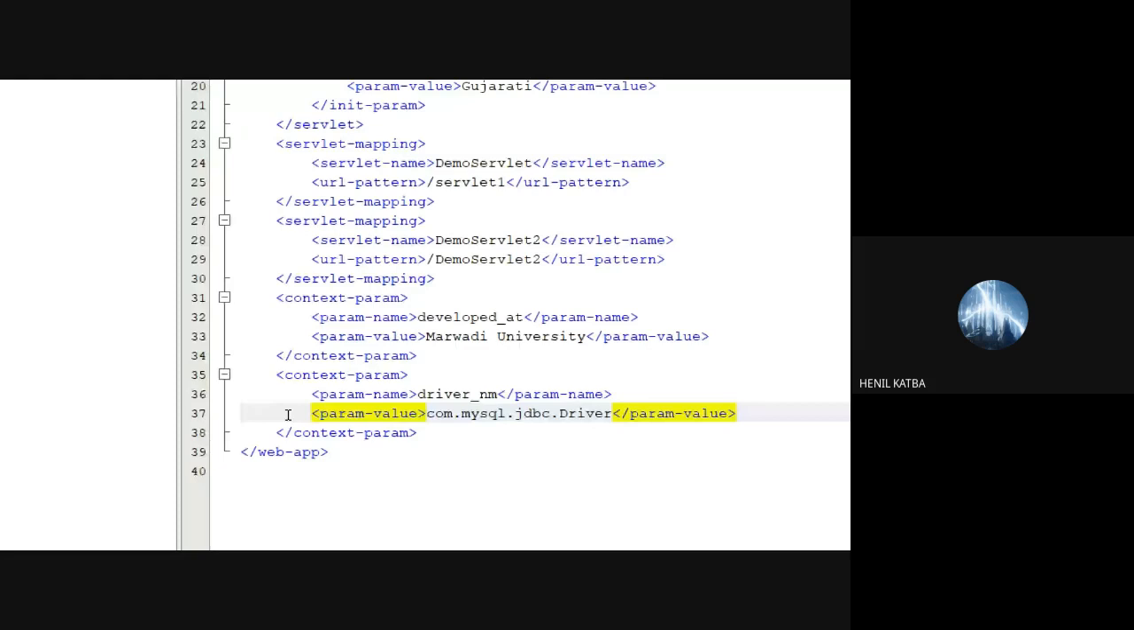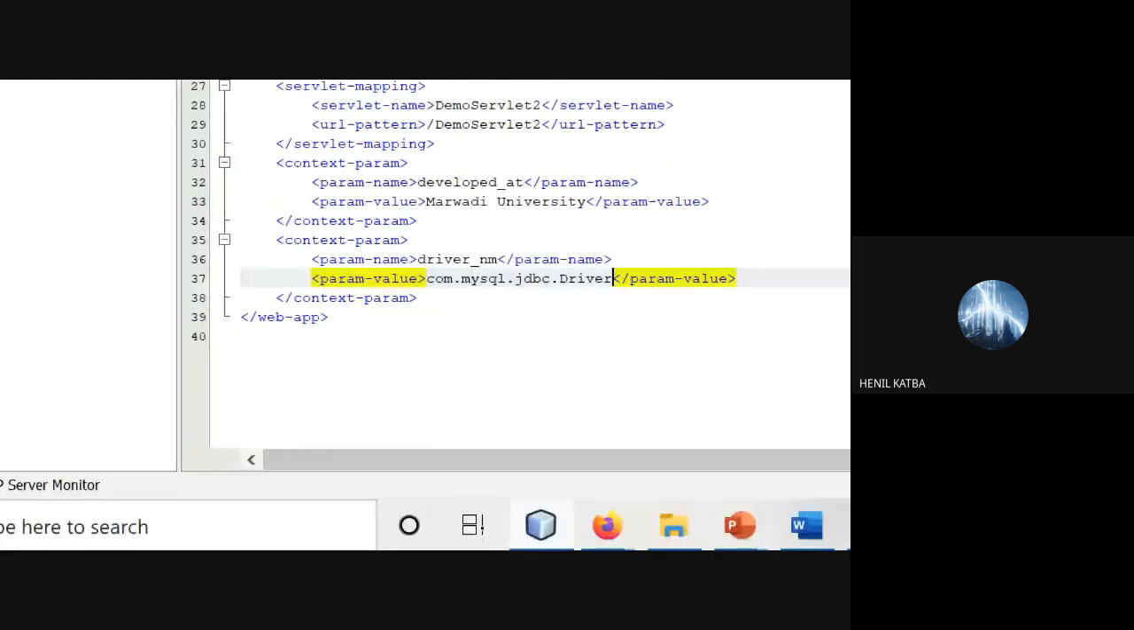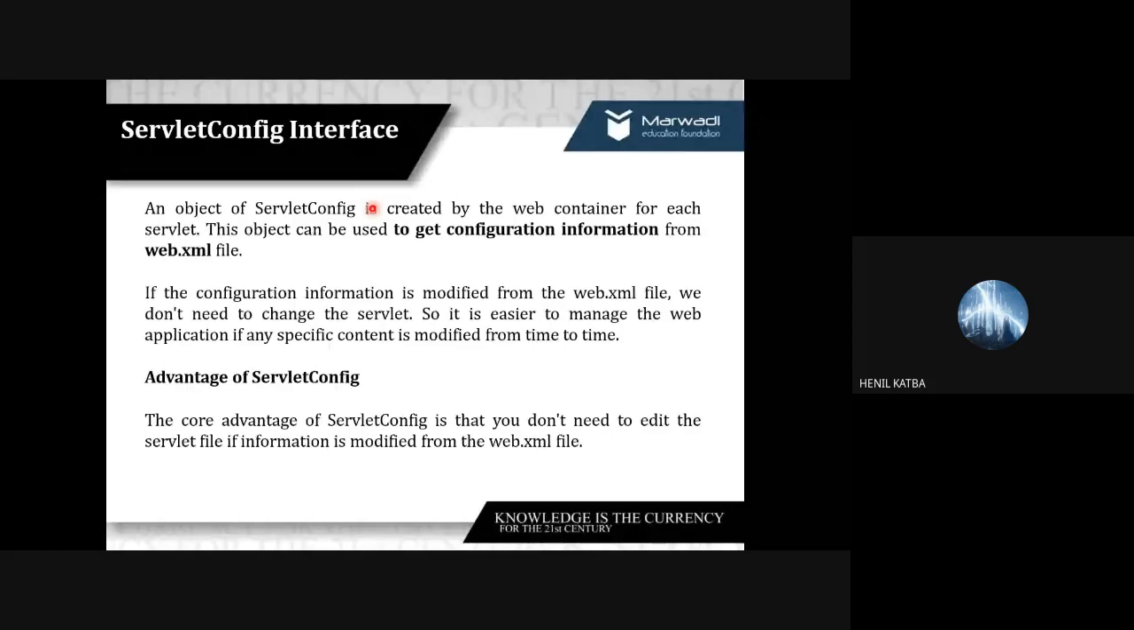So from the maintenance point of view, when you want to change, you can just change the web.xml, not all servlet pages. Fine? Is there any question or doubt up till now? Everybody, any question, any doubt?